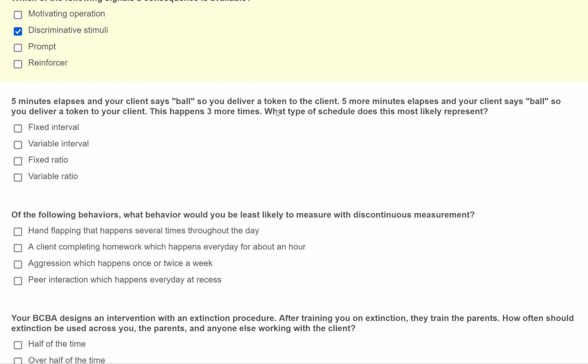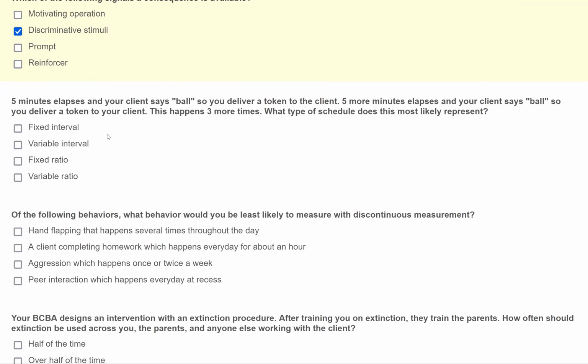Now compare this to our first question. No longer is this non-contingent, right? What is it contingent on? Well, it's contingent on your client saying ball after the 5 minutes elapse. So this is contingent reinforcement. Now we're on a specific reinforcement schedule.